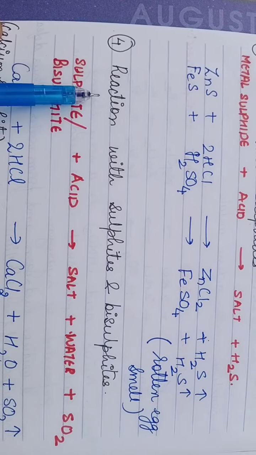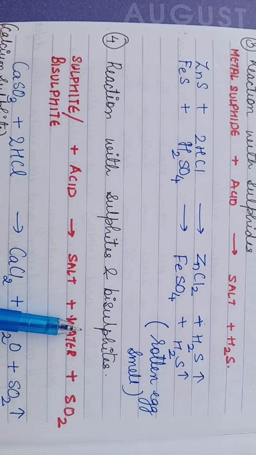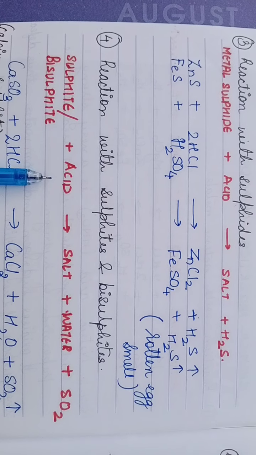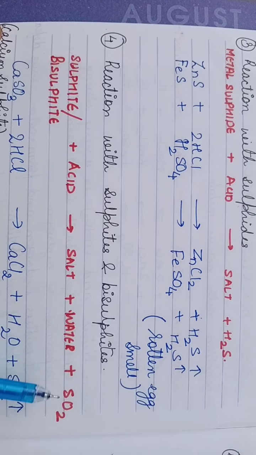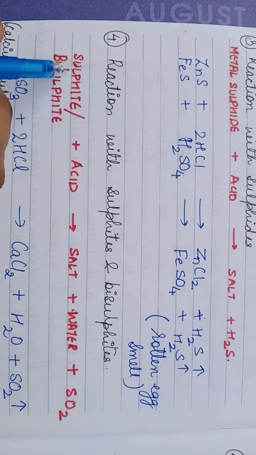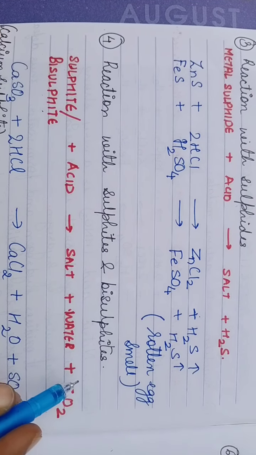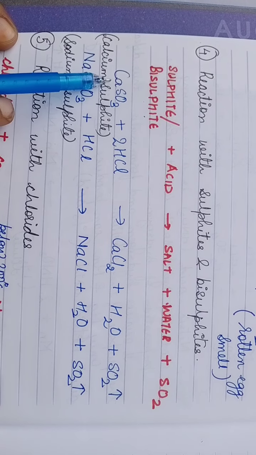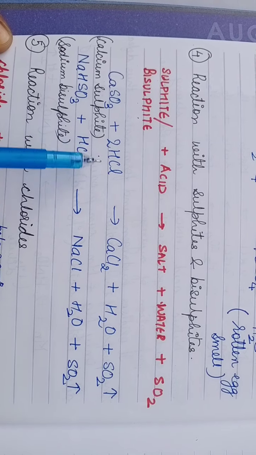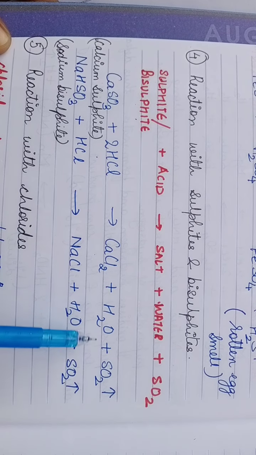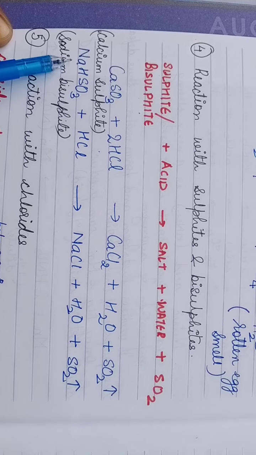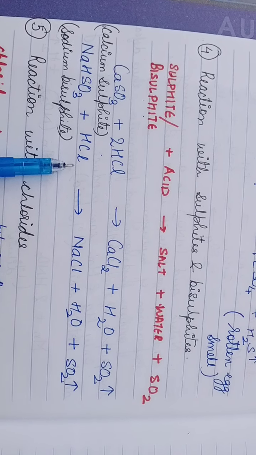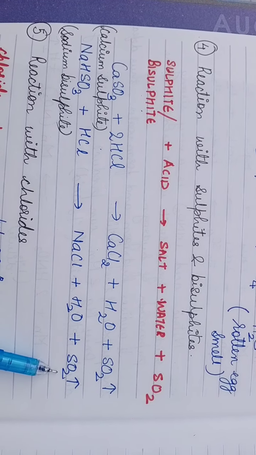Let us see the next reaction. Reaction with sulfite and bisulfite. Now what is the word equation? Sulfite or bisulfite can react with acid and it will produce salt, water and sulfur dioxide. You need to remember that sulfite and bisulfite will produce sulfur dioxide gas. So I have taken one example. Say calcium sulfite will react with HCl. It will produce CaCl2 plus H2O plus SO2 gas. Whereas sodium bisulfite NaHSO3 will react with HCl to produce NaCl, H2O and SO2 gas.